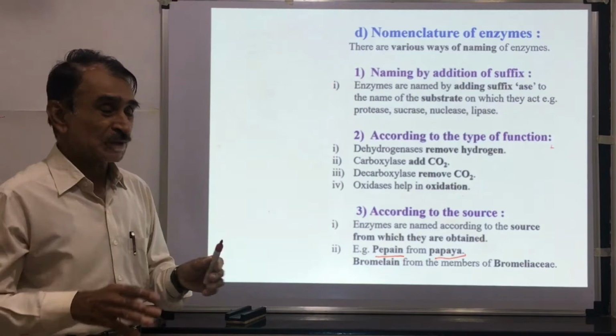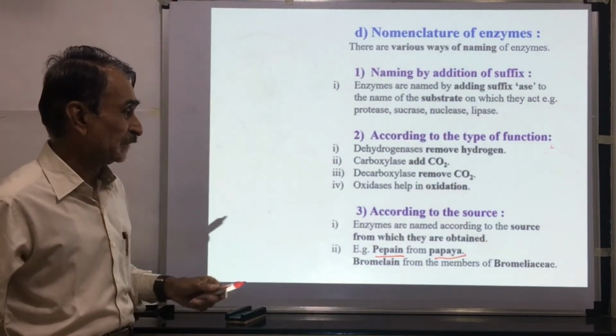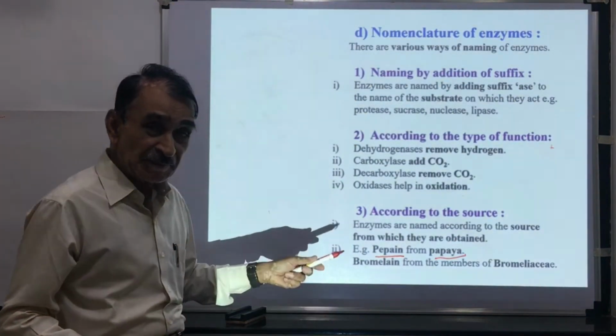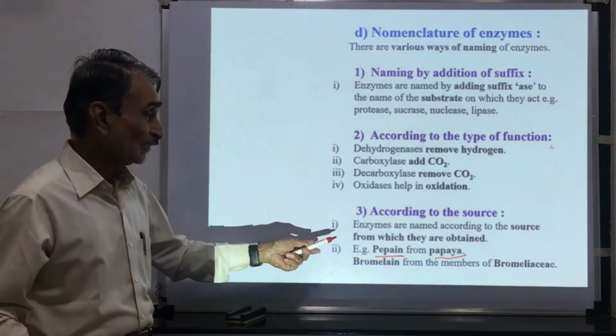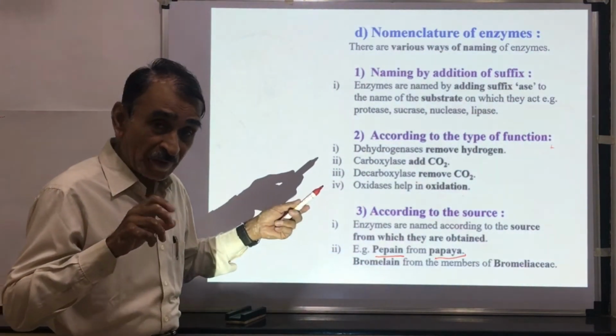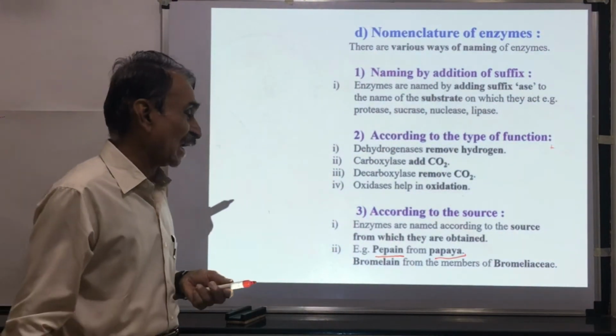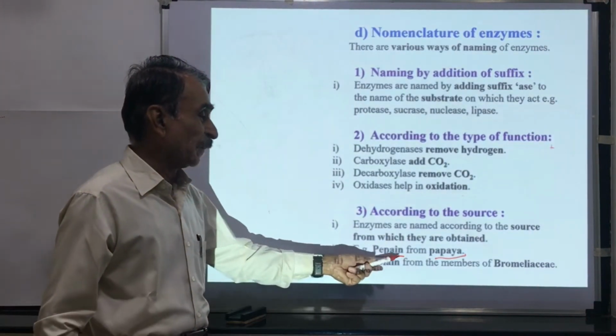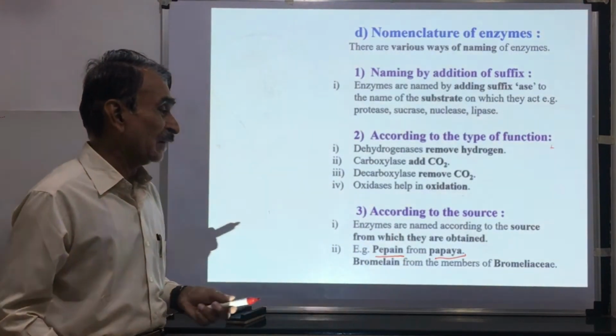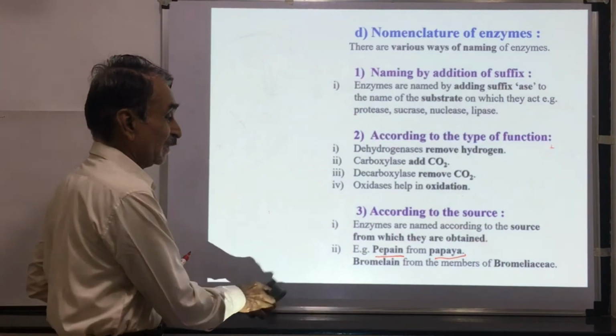So according to the source, the third method of naming the enzymes is that the enzymes are named on the basis of the source from which they are obtained. First example is papain from papaya and bromelain from the members of family Bromeliaceae.